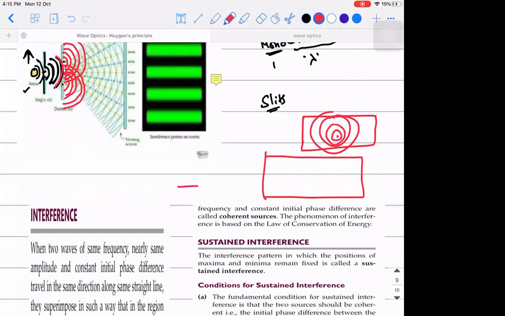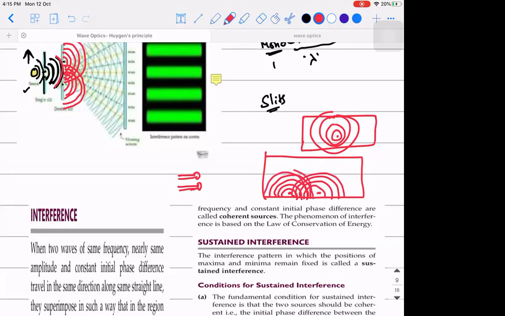Imagine a stick is given to you with a small stone at its end. You hold one in each hand, and when you keep hitting both sticks at the same time, what do you think will happen? Two ripples will be formed. So you will have ripples here, and you will have ripples here.